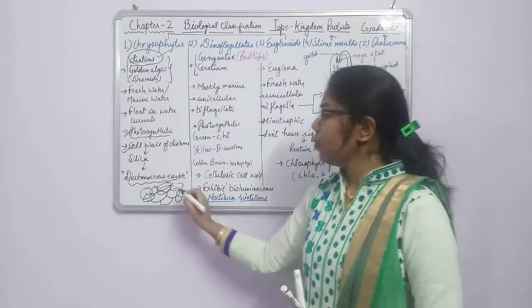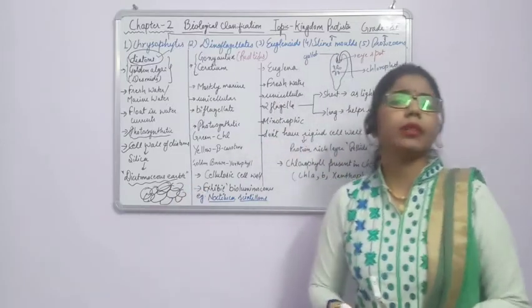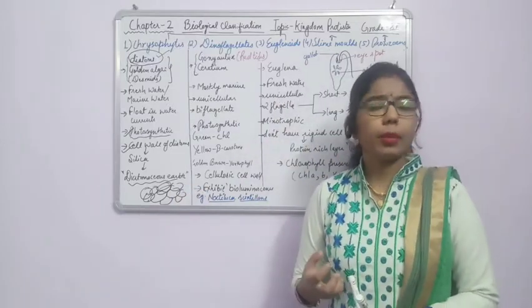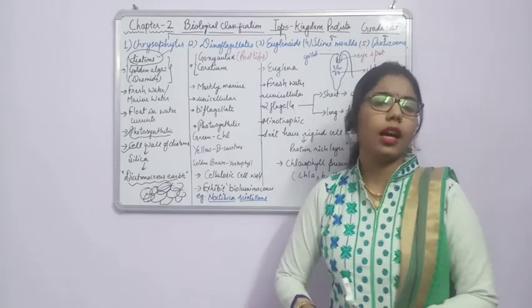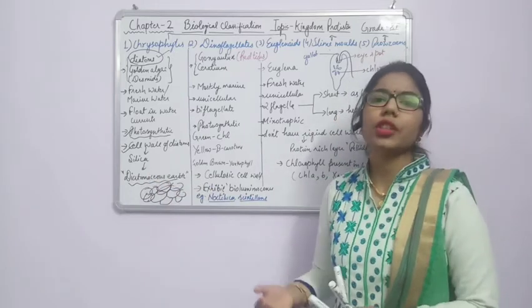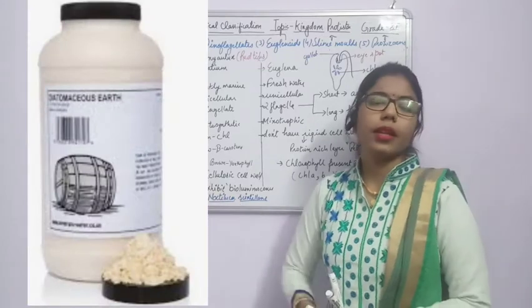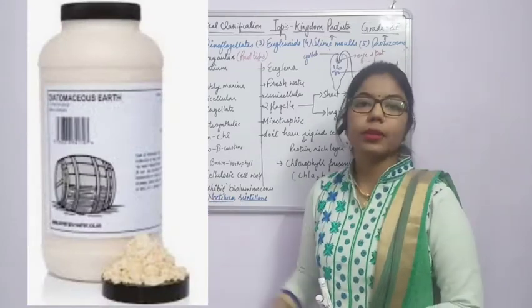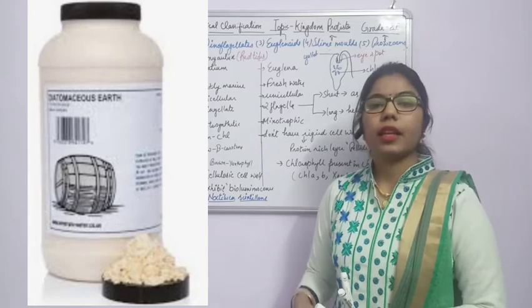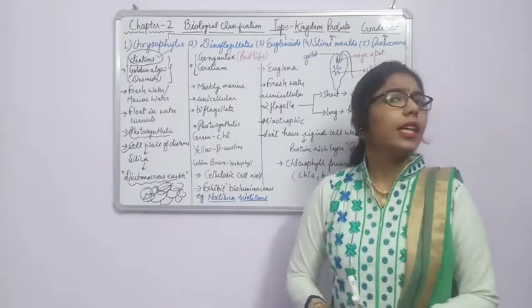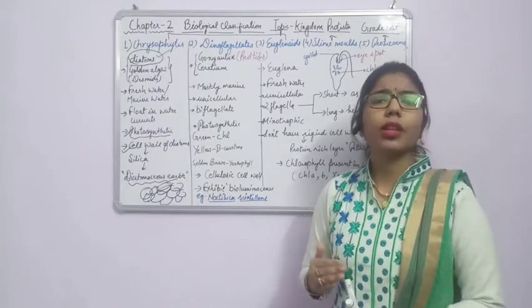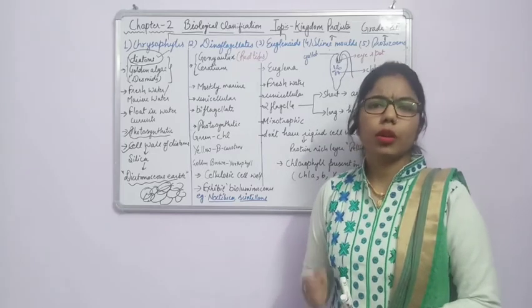Fine. And what is the use of diatoms or diatomaceous earth? Because it is made up of silica, we can use it in the polishing industry, as an abrasive. Another use of diatoms: the cell wall is made up of very fine pores.